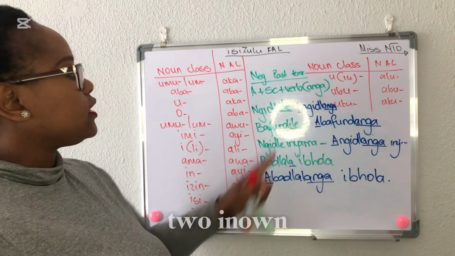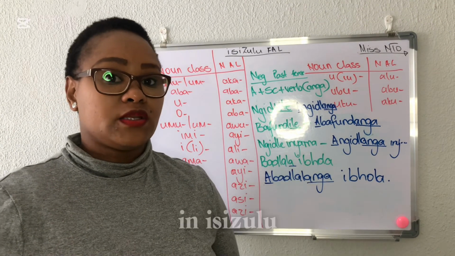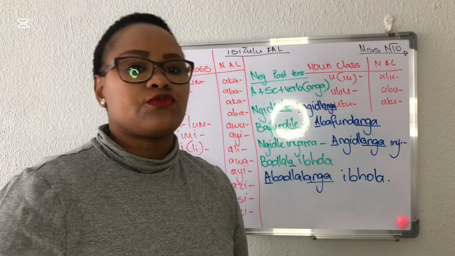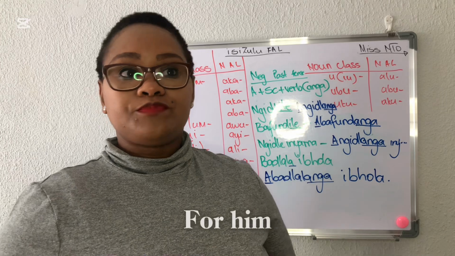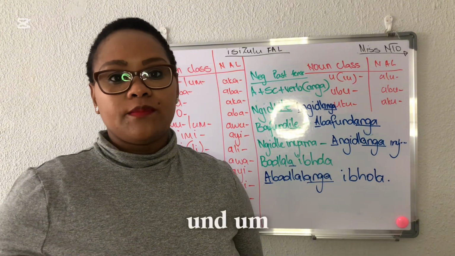Link A2 in noun class, and the formulas. The formulas are very important, guys, in isiZulu. You need to memorize them. Know what's the formula for future tense. What is the formula for present tense? What is the formula for past tense, positive and negative?